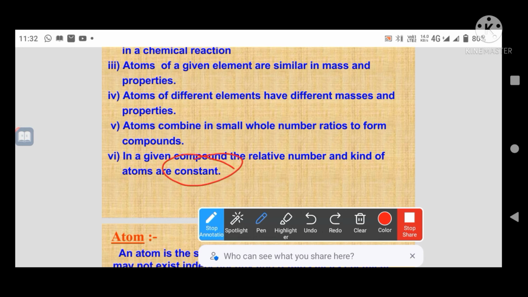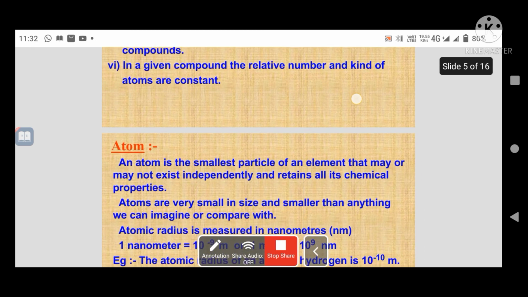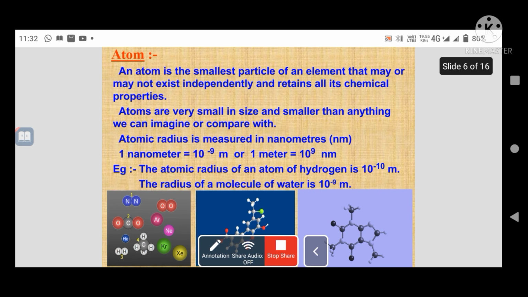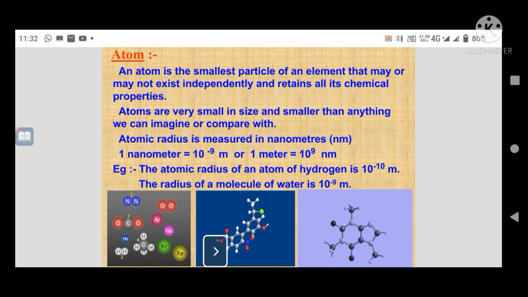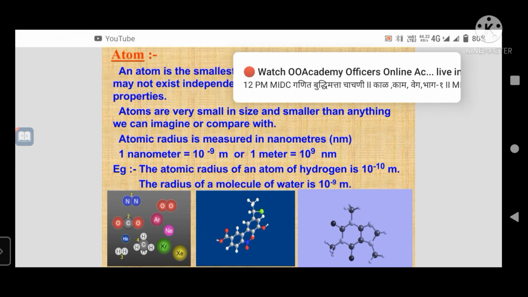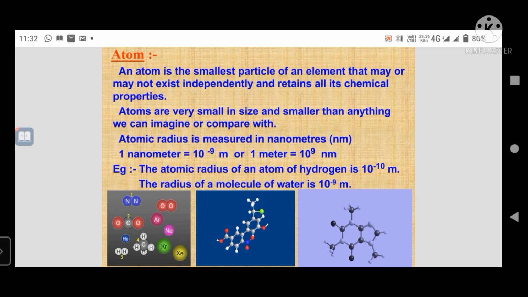Now this is about the atom, and that point we will discuss in the next period. Okay, bye.